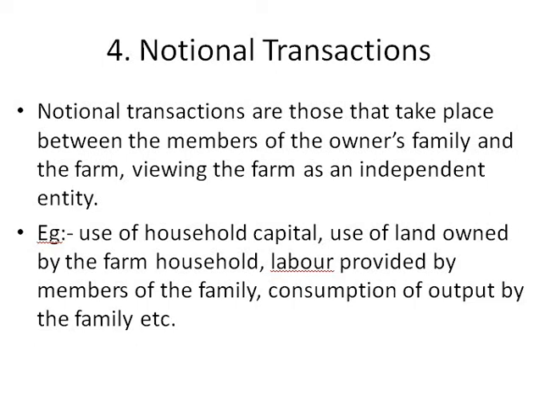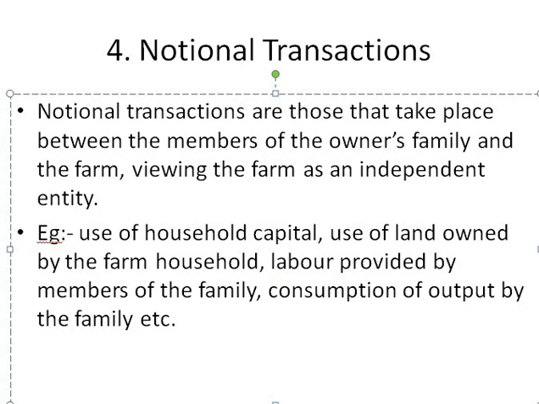Here the farmer uses his own farm for cultivation, and whatever is cultivated from that land is used for consumption. That is called notional transaction.